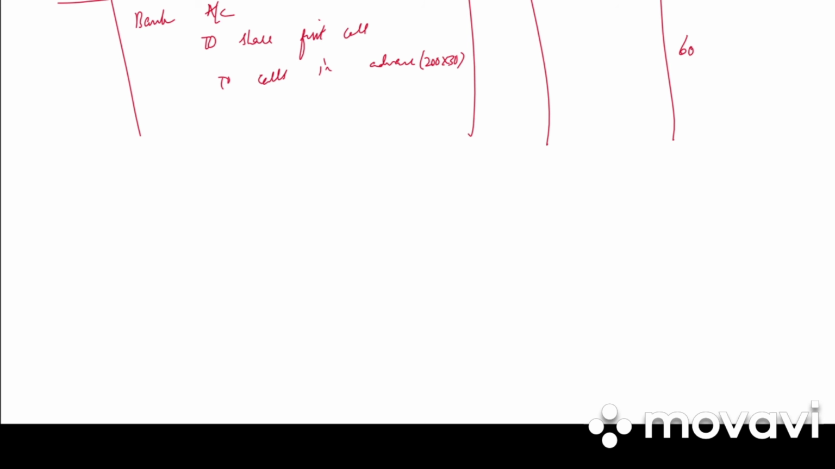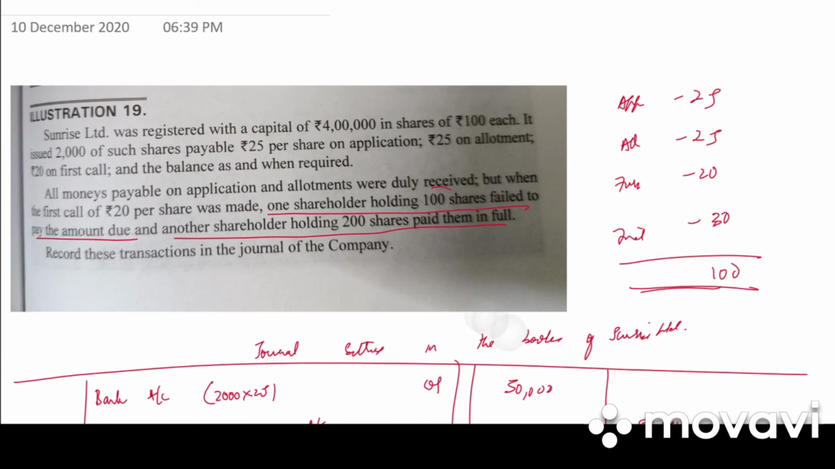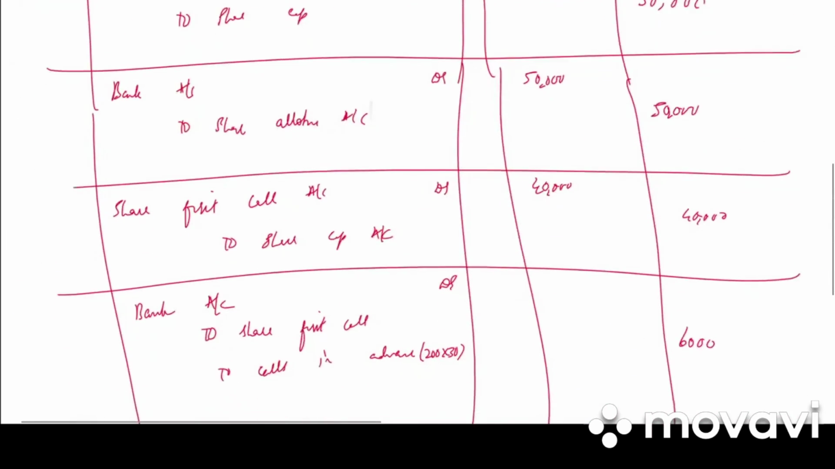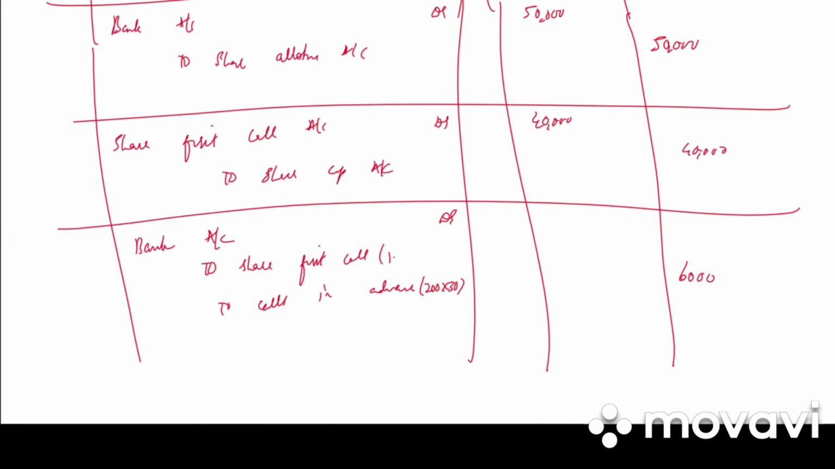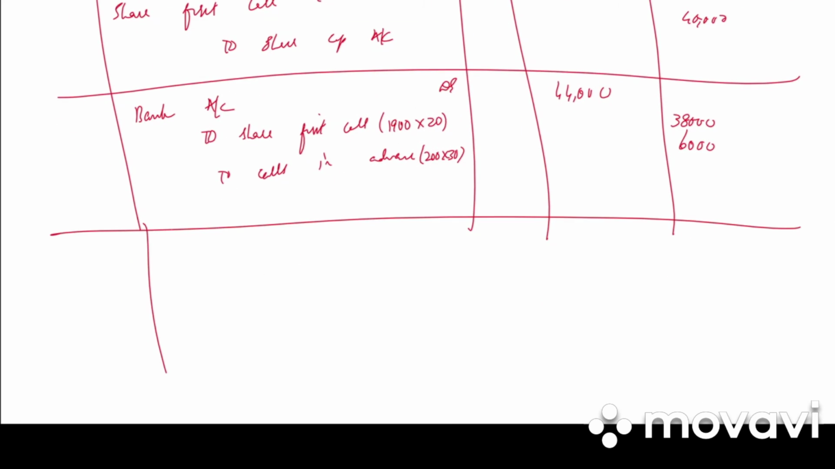So 200 into 30 is 6,000, and 100 shares failed to pay the amount. So out of 2000 shares, 1900 only have paid the amount. So 1900 into 20, 38,000, and bank account will be 44,000. Write the narration. First call received on 1900 shares at 20 per share, plus second call received in advance on 200 shares at rupees 30 per share.